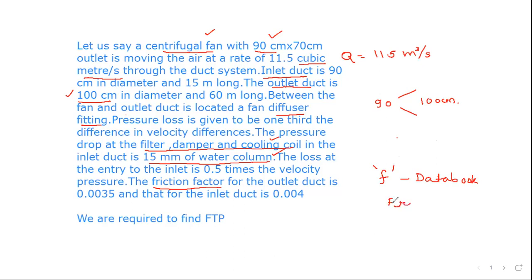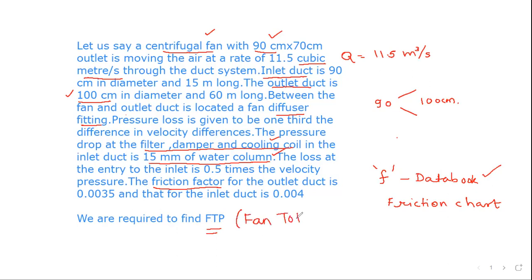I have done a separate lecture on how to use the friction chart, so we will not be using that method now. We would be using an analytical method, the Darcy-Weisbach equation, for calculating the friction drop. Everything is given that way, and we need to calculate the fan total pressure.